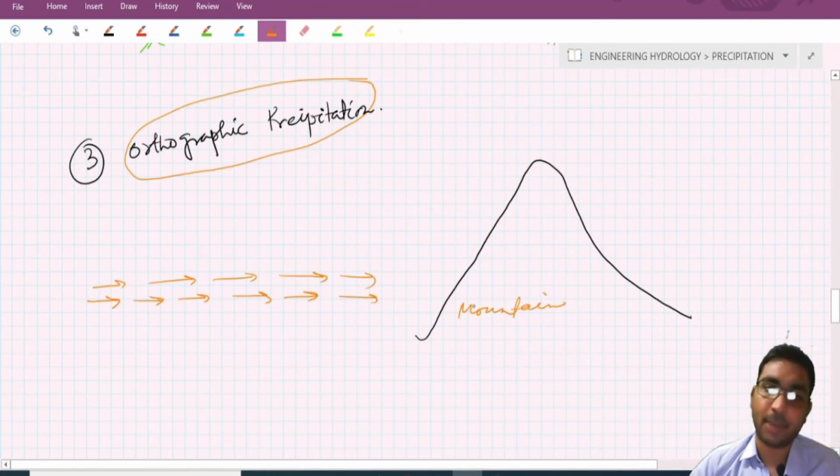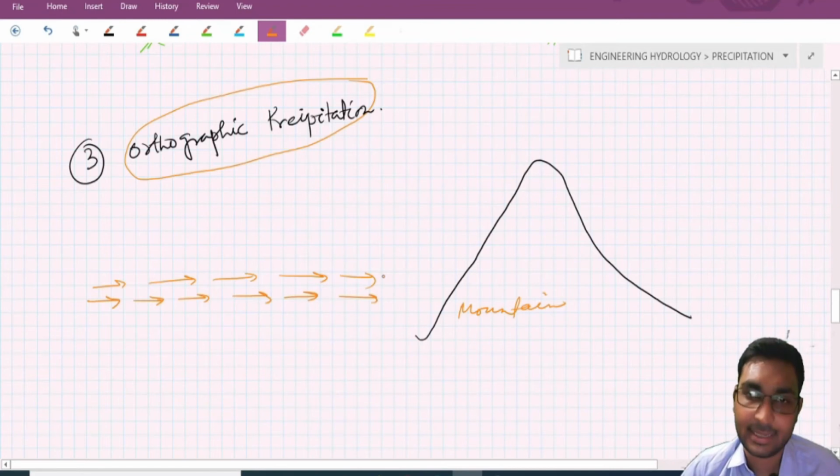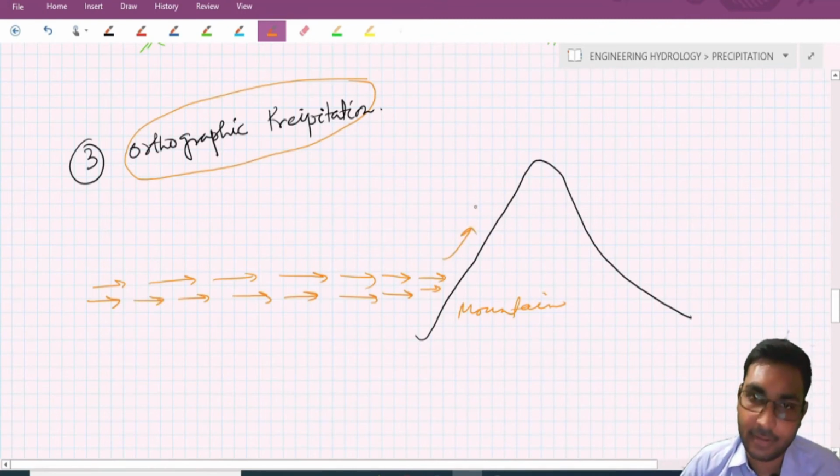Due to this mountain barrier, this air mass is not able to move horizontally anymore, so it will rise in this way, moving up vertically to a higher altitude.